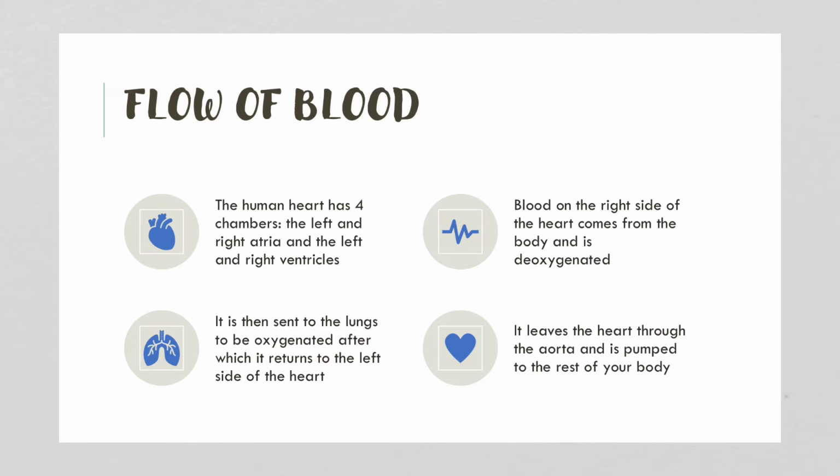So the blood on the right side of the heart comes from the body and is deoxygenated. So it's used up its oxygen throughout. It then gets sent to the lungs to be oxygenated, to collect some oxygen and get rid of the extra carbon dioxide. And then it returns to the left side of the heart. And then the blood leaves the left side of the heart through the aorta and then is pumped to the rest of your body.